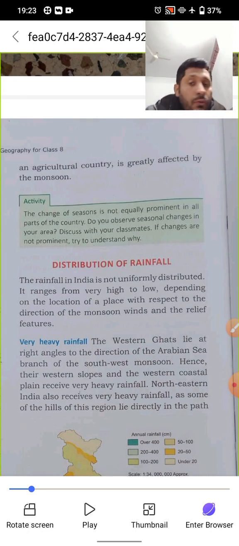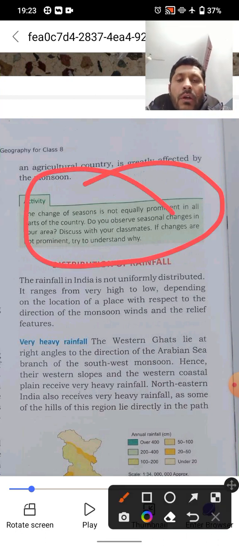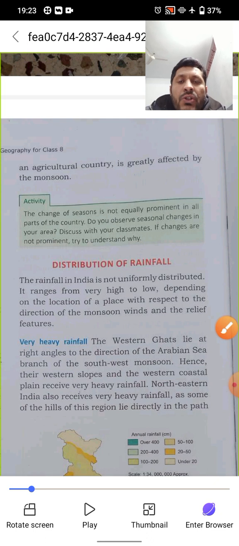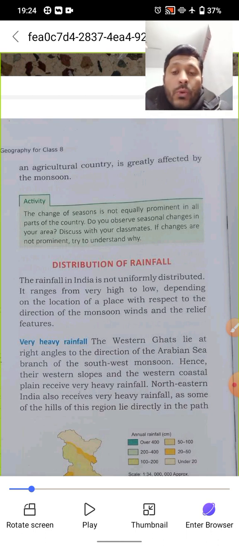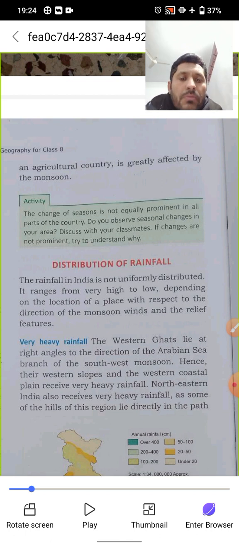Now, there is an activity for you, dear children. You can focus on this activity and try to do it. I'm reading: the change of season is not equally prominent in all parts of the country. Do you observe a seasonal change in your area? Maybe your friends who are living in the south, you can ask them. If you are having any communication, you ask them. There is not so much fog and there are no cold waves there like what happens in northern India. So you can discuss with your classmates also during your free time when the school opens.